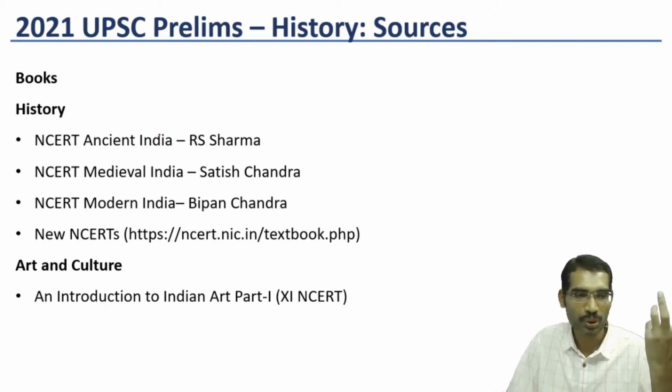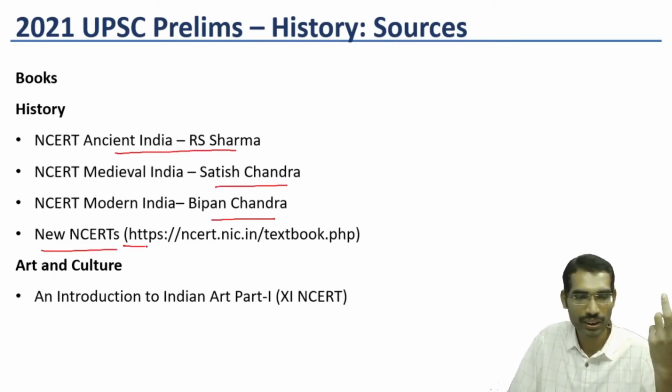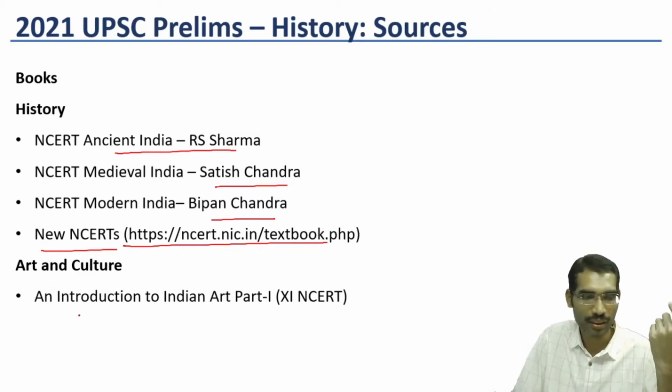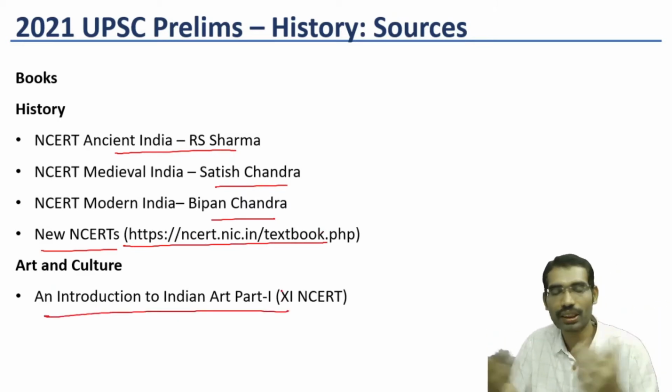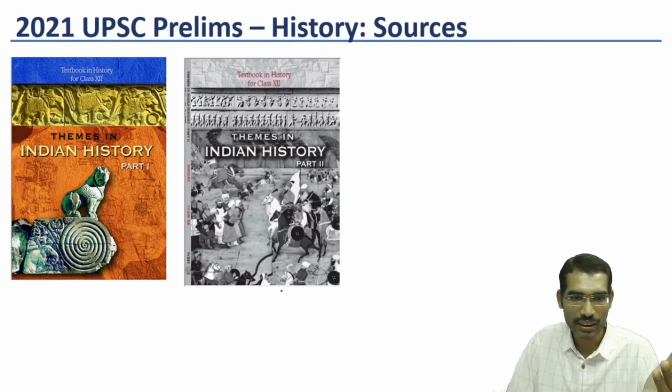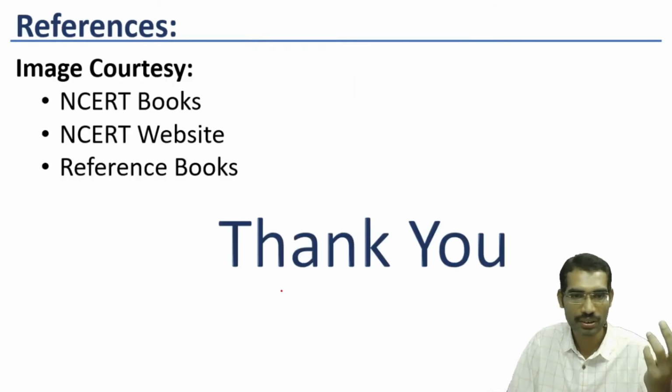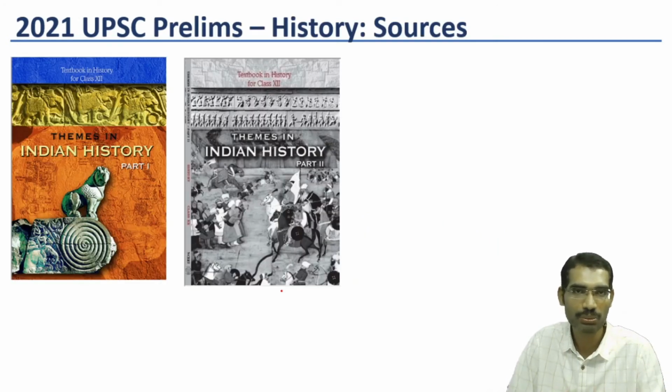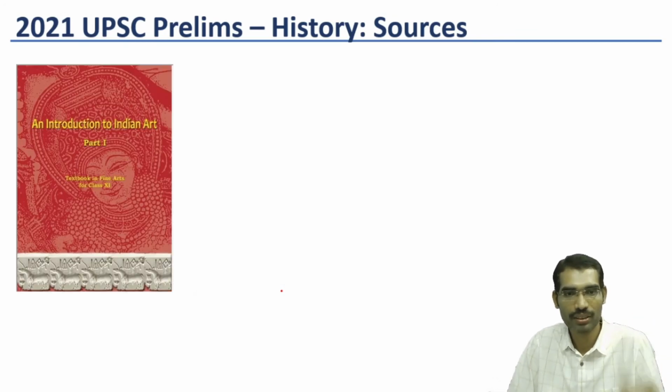So here the book list is: Ancient India by R.S. Sharma, Satish Chandra, Bipin Chandra, the new NCERTs, which you can freely download from this website also, and Art and Culture, An Introduction to Indian Art, Part 1. So these are the books. Read carefully for the next prelims. Once you read carefully the contents of these books, most of the problems in history questions will be solved. So thank you very much.